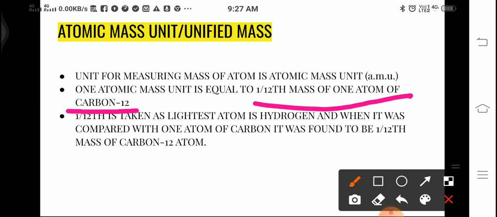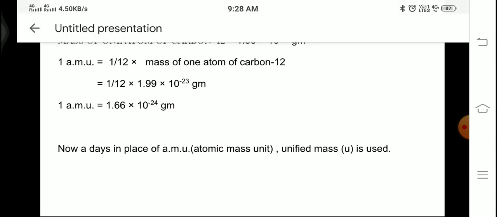So now the definition is: one atomic mass unit is equal to 1/12 the mass of one atom of carbon 12, which you can say is the mass of one atom of hydrogen, because the atom of hydrogen is the lightest. The lightest atom is hydrogen, and when it was compared with one atom of carbon, it was found to be 1/12 the mass of carbon 12. Now moving on to the next.